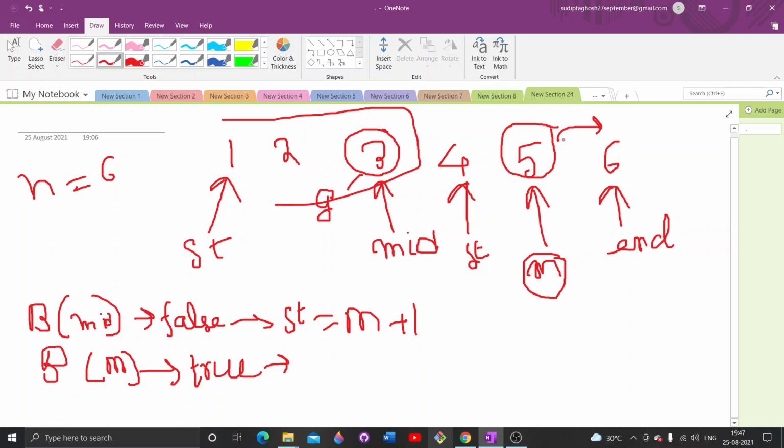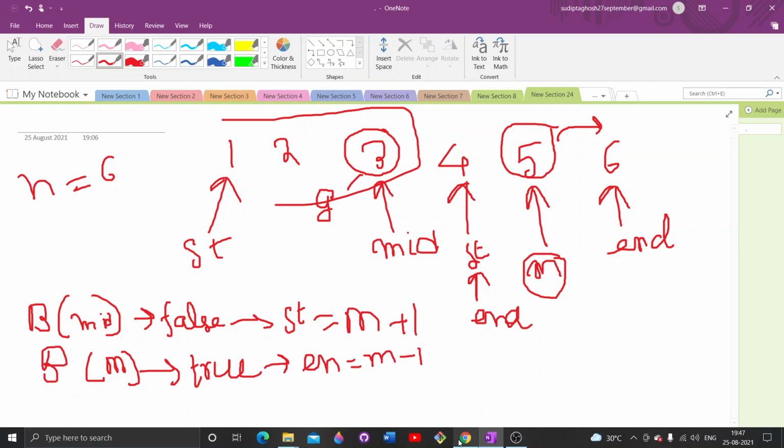They cannot be good versions. So I have to move my end pointer to middle minus 1.